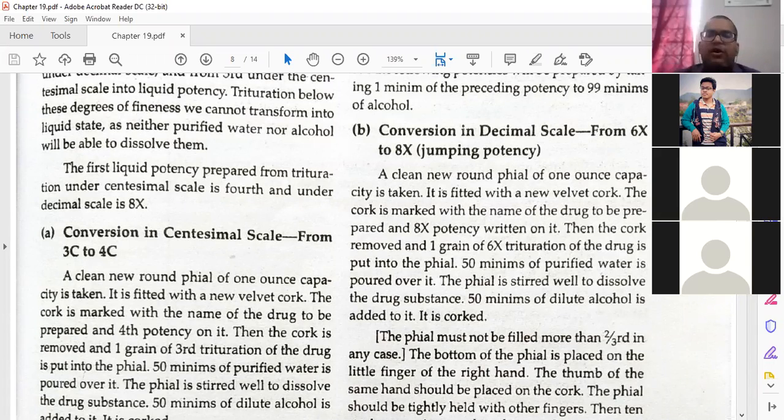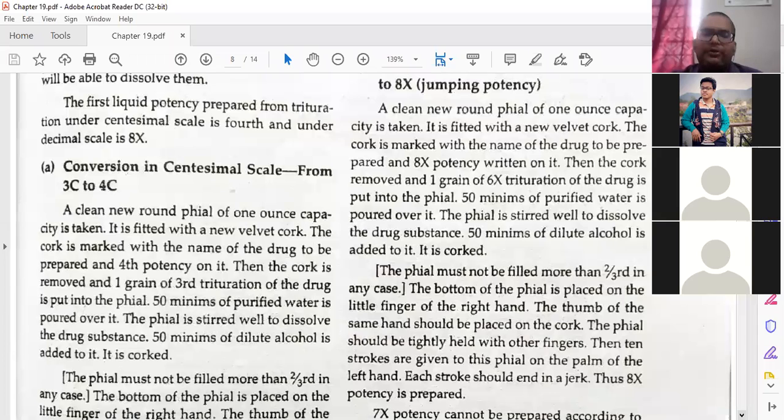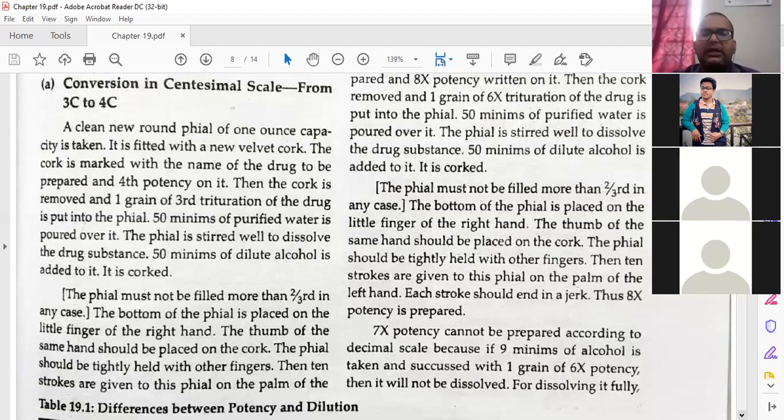Again you will give 10 downward strokes. The process of making liquid potency is similar for both centesimal and decimal: 50 minims of purified water and 50 minims of dilute alcohol. The vial must not be filled more than two-thirds.